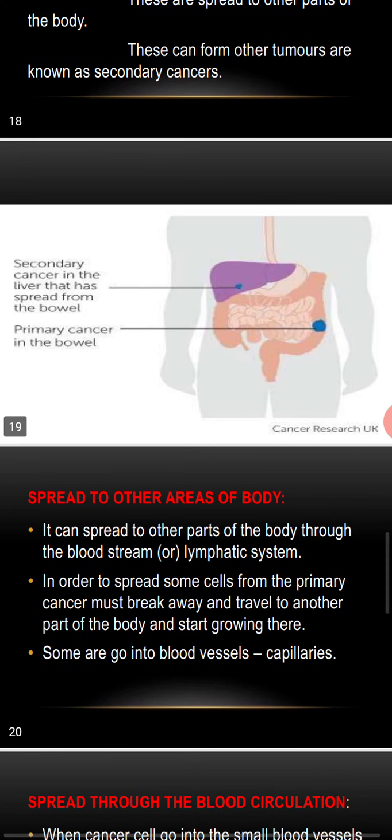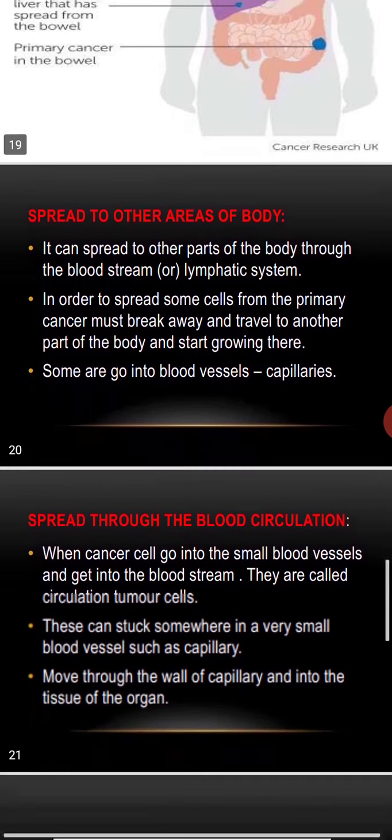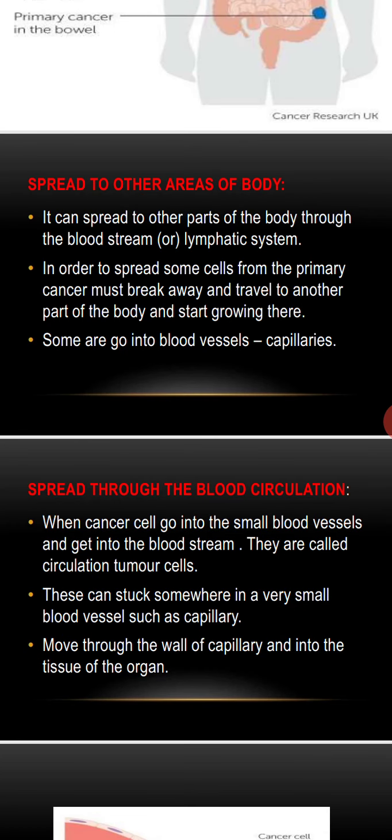Look, there is an example. Primary cancer which happens in the bowel is spread to the liver by the metastasis process, and spreads to other areas of the body. It can spread to other parts of the body through the bloodstream and lymphatic system. In order to spread, some cells from the primary cancer must break away, travel to another part of the body, and start growing there.